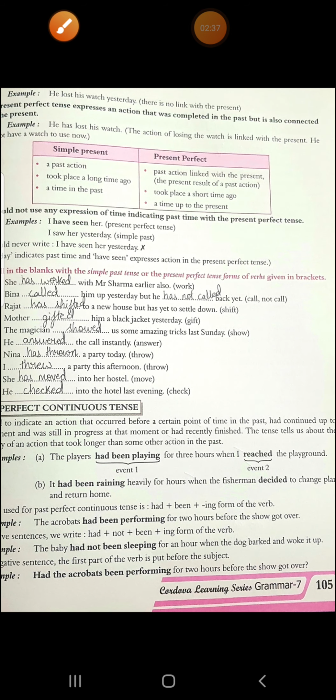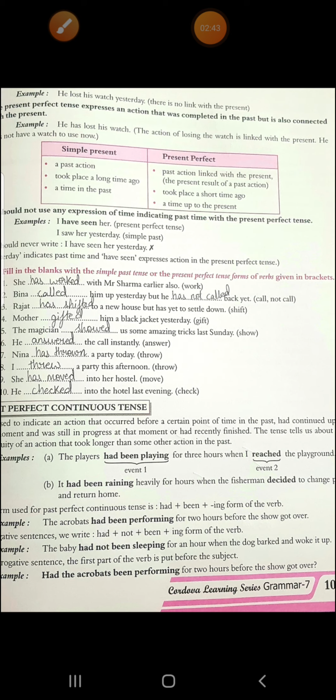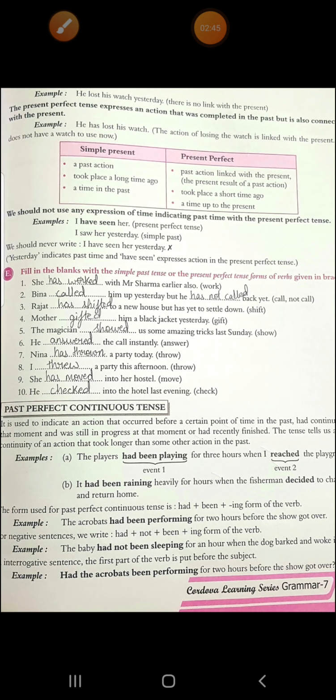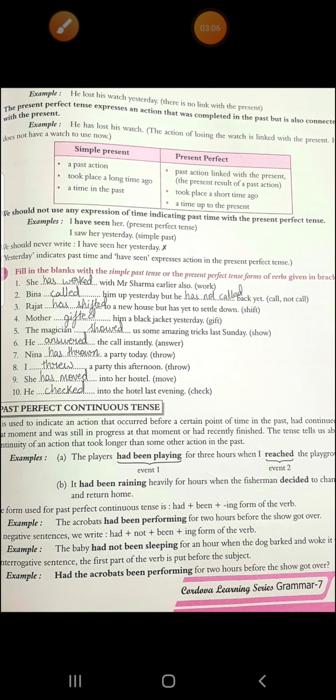Okay. Now see this exercise E. You have to fill in the blanks with the simple past tense or the present perfect tense form. Remember present perfect. Now see the first one. She has worked with Mr. Sharma earlier also. You can see we are using present perfect tense. Second, Beena called him up yesterday, but he has not called back yet. Since yesterday is mentioned, this is not present perfect tense, because you cannot express a past time with present perfect tense.